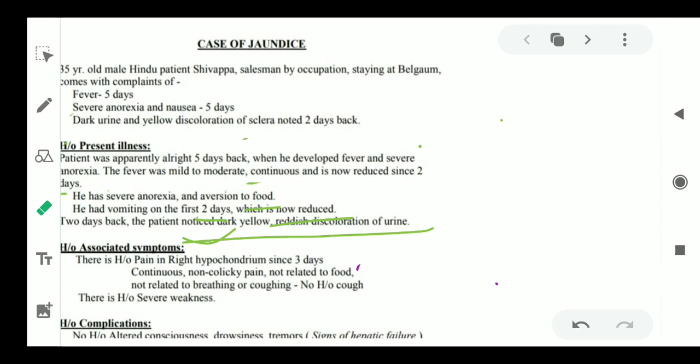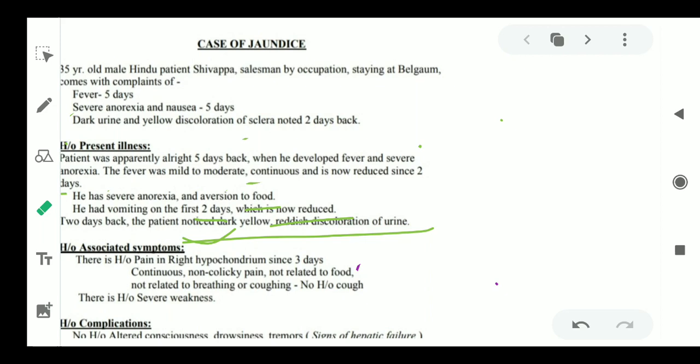Continuous non-colicky pain. Now you have to tell the type of pain. It is a continuous pain. And which type of pain? Dull pain, pinchy pain. So it is non-colicky pain, and it is not related to food. So why are we asking whether it is related to food?